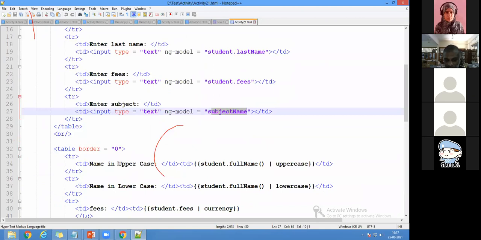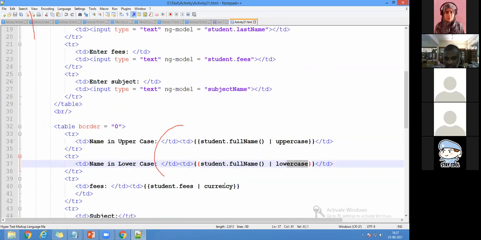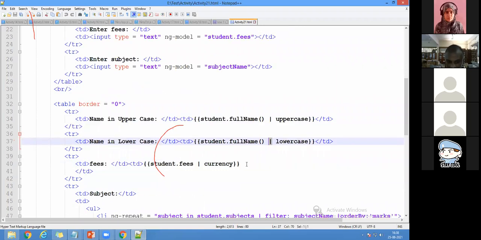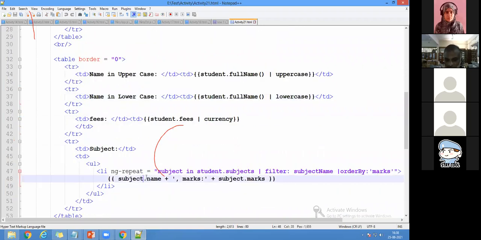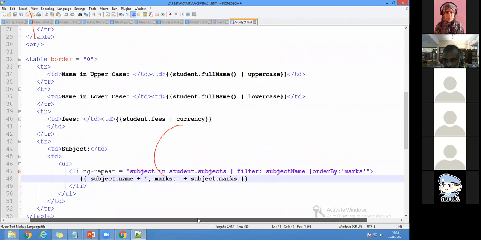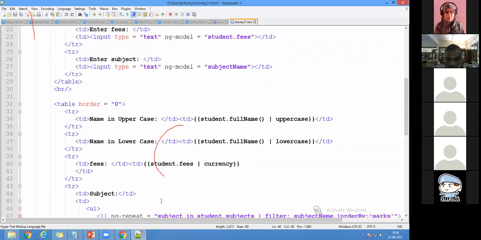And now I'm going to write students.fullName in uppercase, students.fullName in lowercase, and I'm going to use currency. So this pipe symbol, what you display with it, is called a filter. And you can see the marks you are going to get and what is coming here. So this is what has been used here.